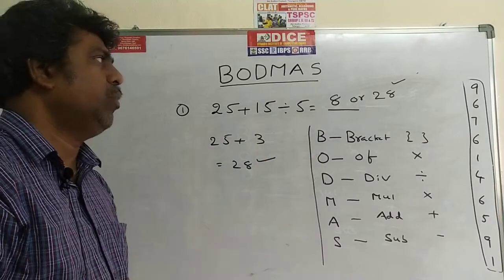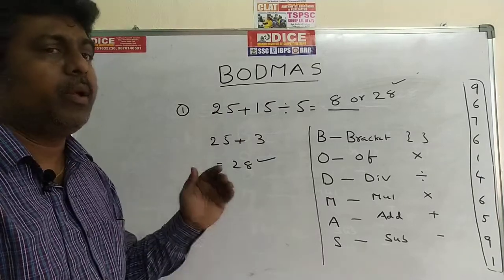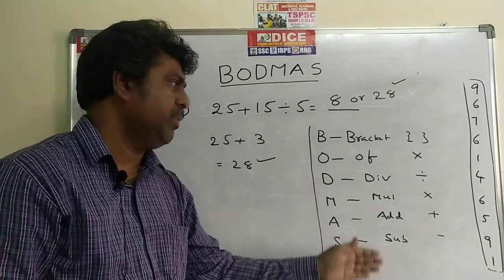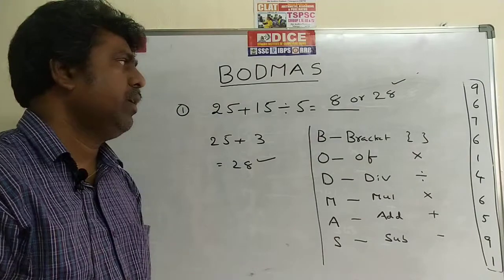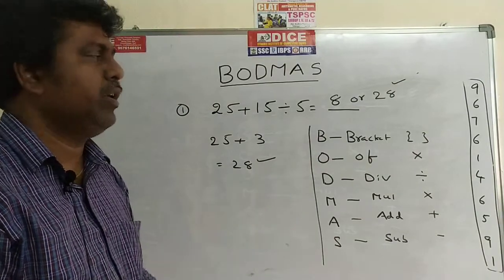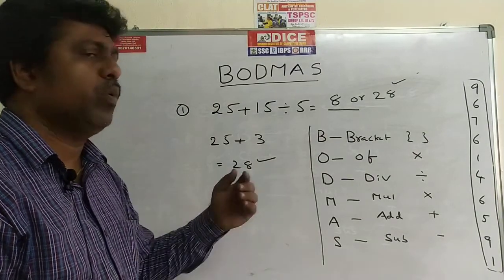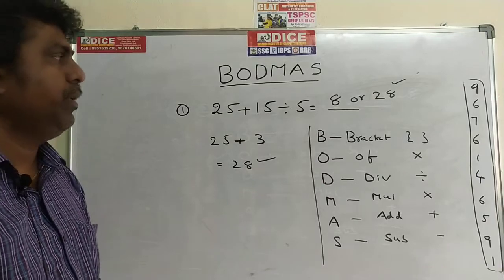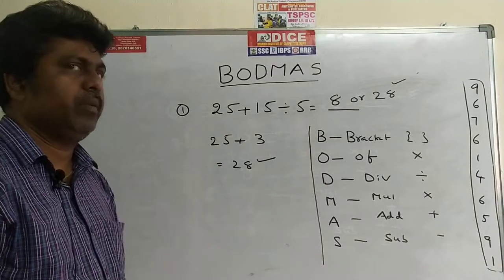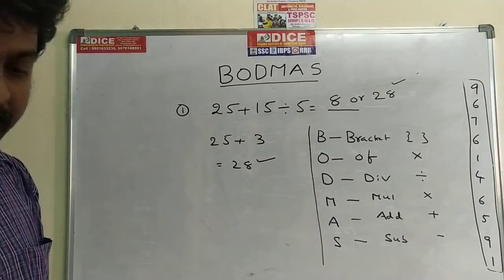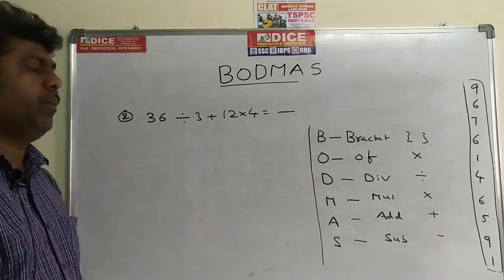So this is the model of BODMAS. You can do all the problems based on this method only. This is a small chapter. Within 15 to 20 minutes this chapter will be over. Now we go for the second problem.